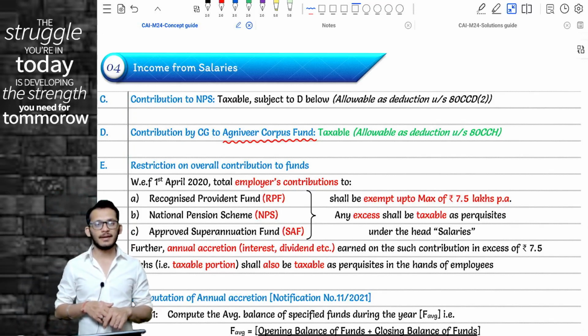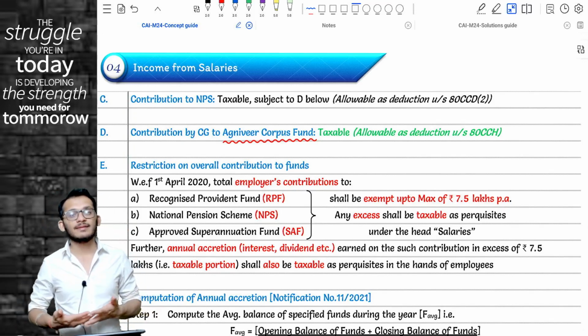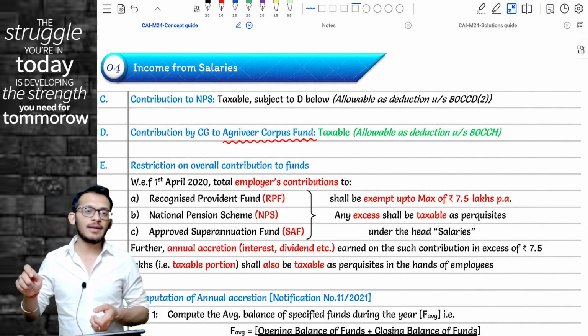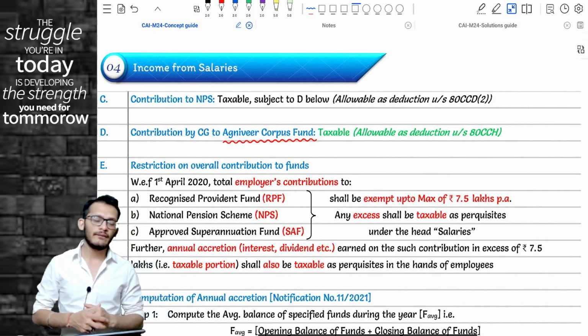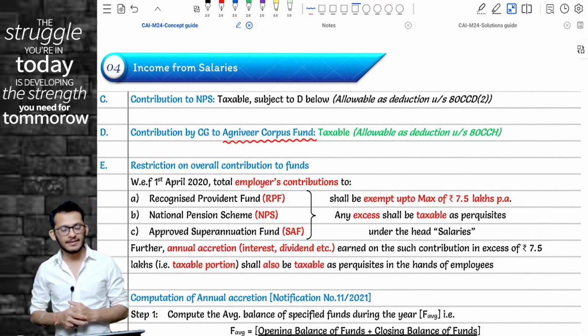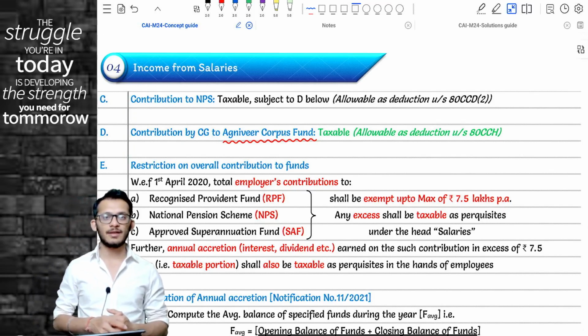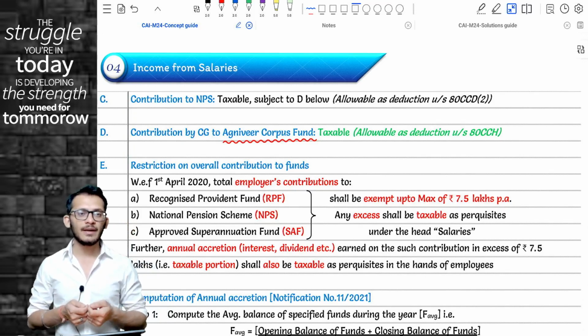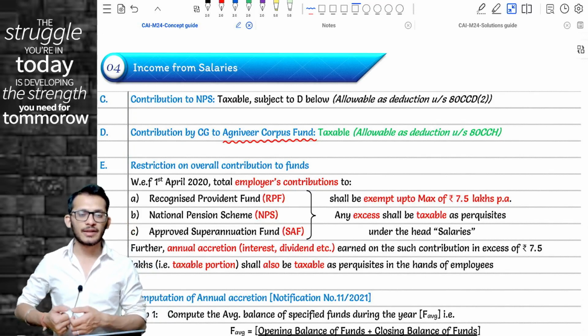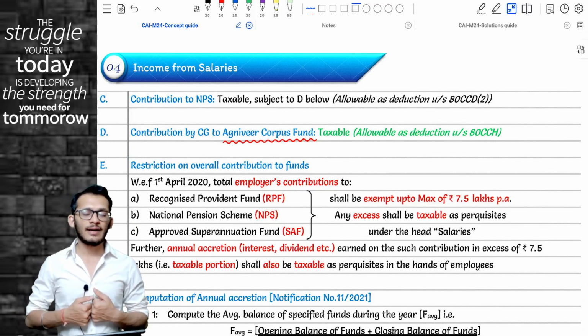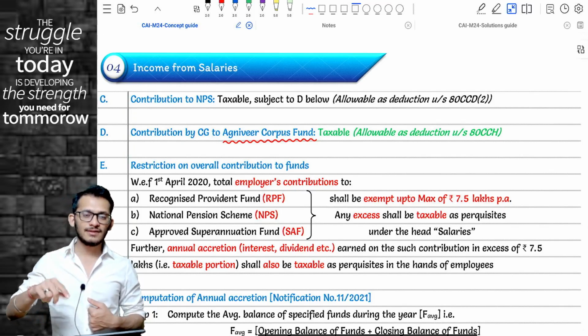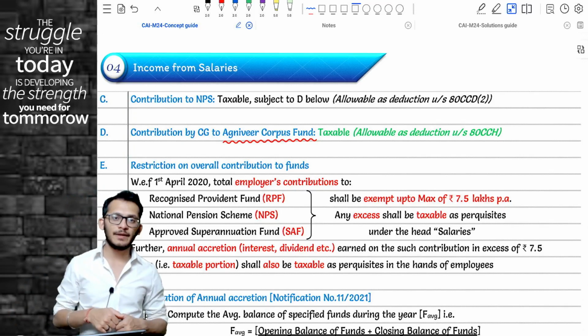So income tax came and clarified that if the central government makes any contributions for the employee under the Agniveer Corpus Fund, this contribution will become taxable under the head salaries. Now you may come and tell me, Rahul, the person is going for a good thing. Country is contributing for his welfare only. Why is it that we are taxing it? The reason is very simple. The provisions are same as 80CCD or NPS scheme.